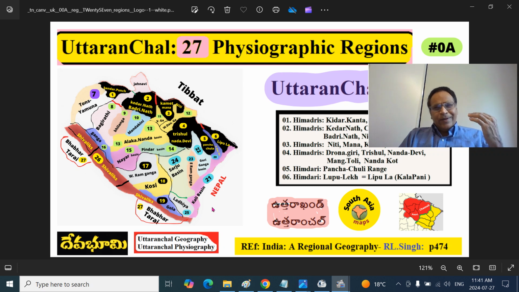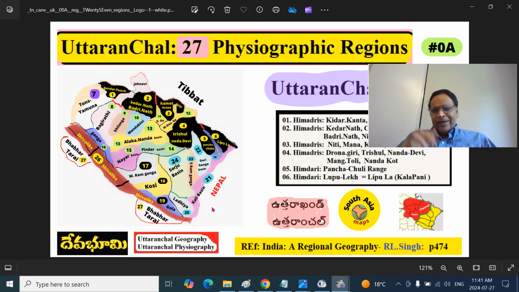All the native religions on the planet Earth worship the sun, moon, plants, rivers, mountains. And this is more articulated in the Vedic civilization of Bharat. Before the imposition of army dependent, political dependent theologies like Christianity and Islam on the people, by understanding this Devabhumi, the Vedic land, Uttaranchal, Uttar Bharat, you will be not only knowing about the land, geography, physiography, but more than that, the human civilization.